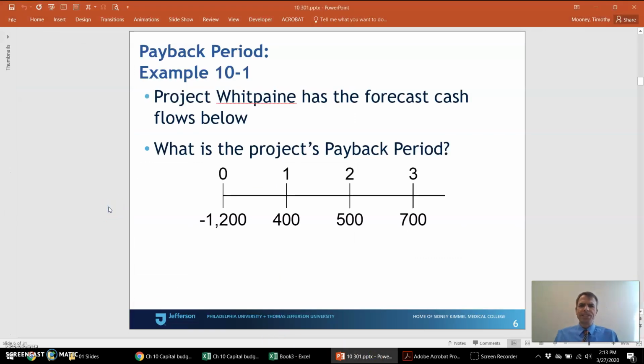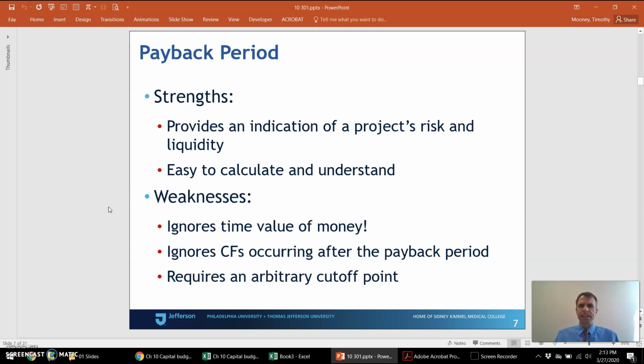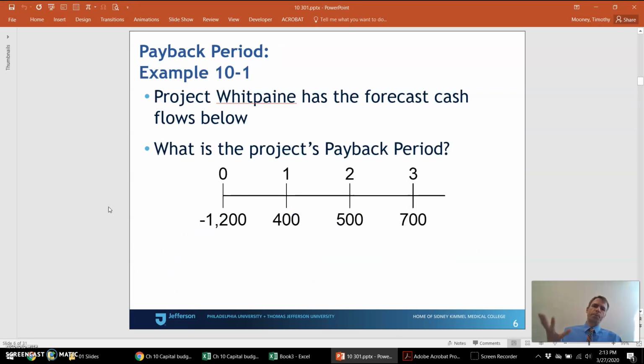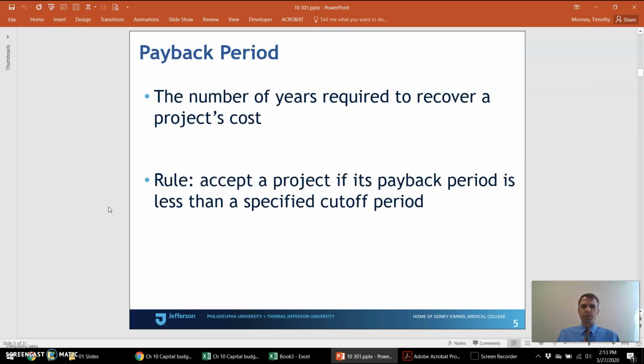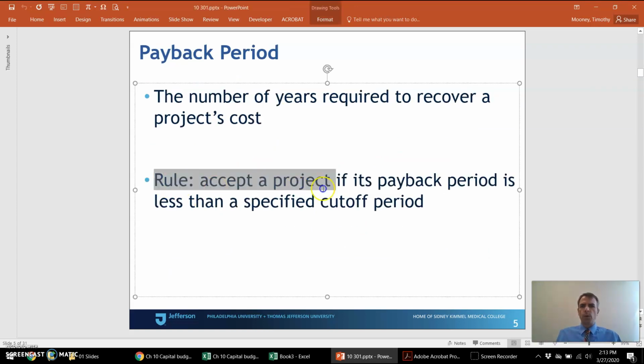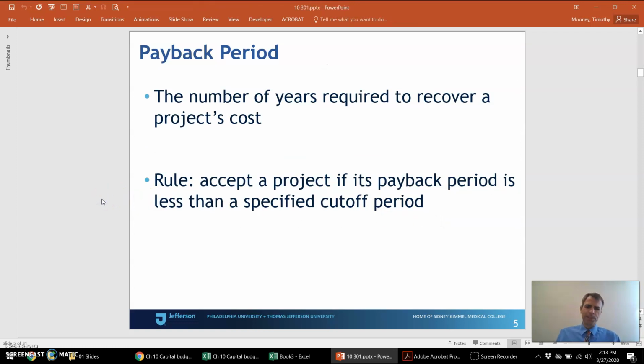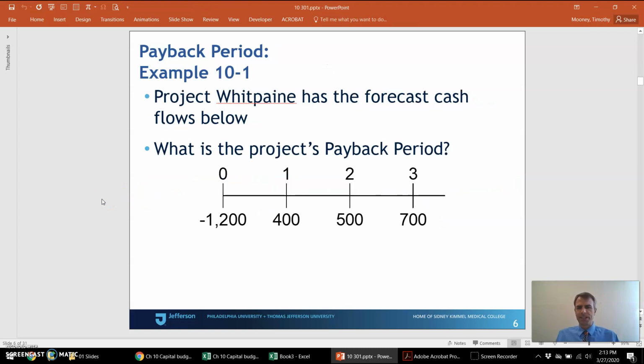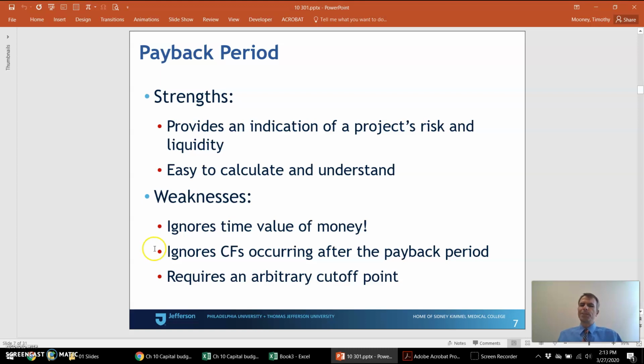So payback period is pretty easy to compute. In determining whether a project is good or bad, we have to set some sort of threshold for how soon we need projects to pay for themselves. If a project pays for itself in 4 years or less, and that's our threshold, then this looks like a good project. If managers at our firm say we need projects that pay for themselves in 2 years or less, this one doesn't look like it's going to work all that well. So that's payback period. Easy to compute, but there's no discount rate.